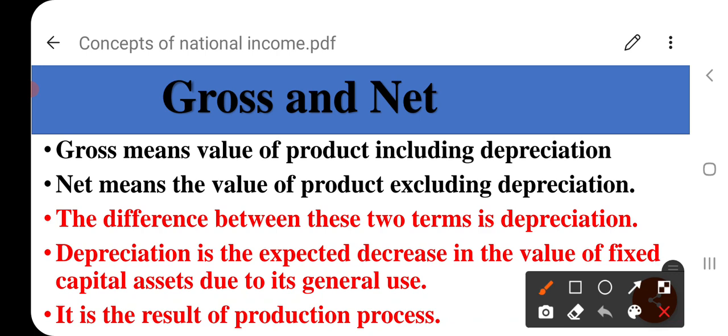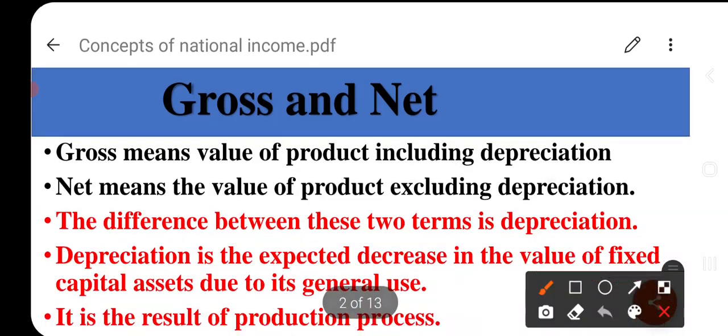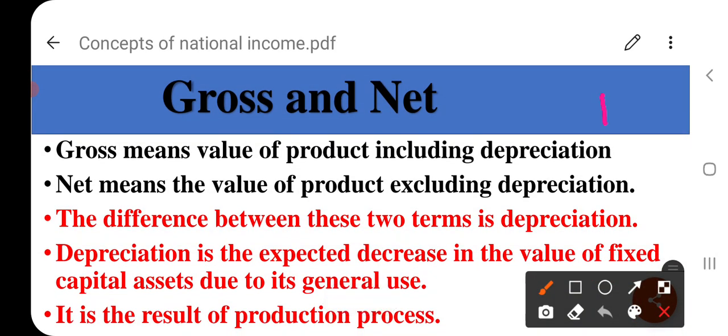First we will discuss gross and net. Many times you will hear the words gross and net. What is meant by gross? Gross means value of product including depreciation. That is very much important. Gross means value of product including depreciation, meaning depreciation is already added in the value of product. That is called gross.